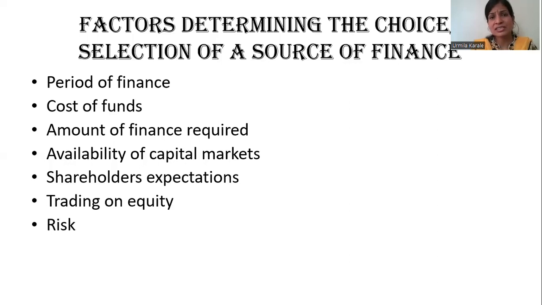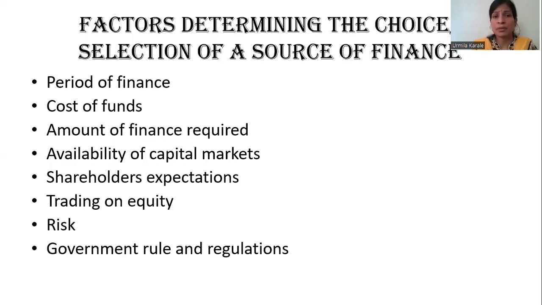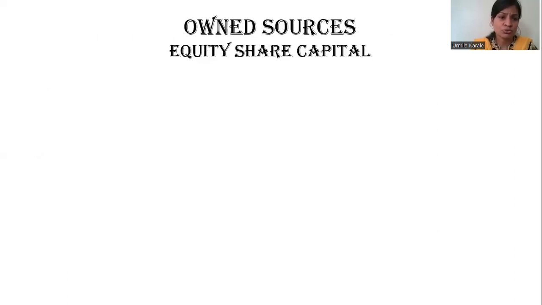Risk, as I said: borrowed sources are more risky, own sources are less risky, since the payment obligation is high. Then government rules and regulations with respect to how much borrowed funds you can have, and market conditions, will define which source you're going to choose. Now we'll see in detail the sources available to the company. We'll see the benefits and the limitations of each of the sources.